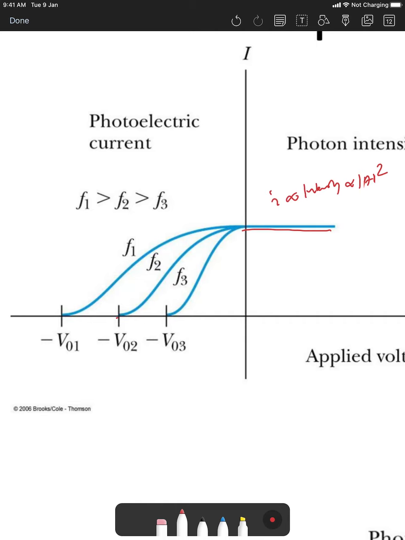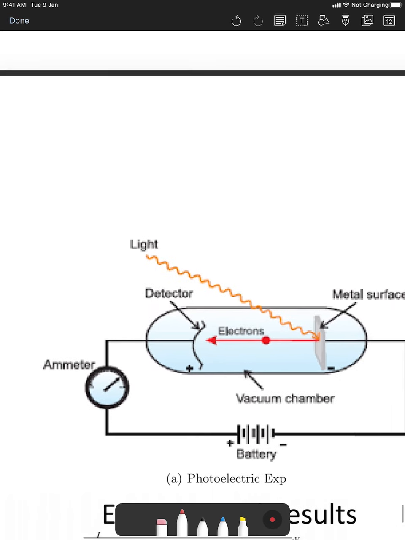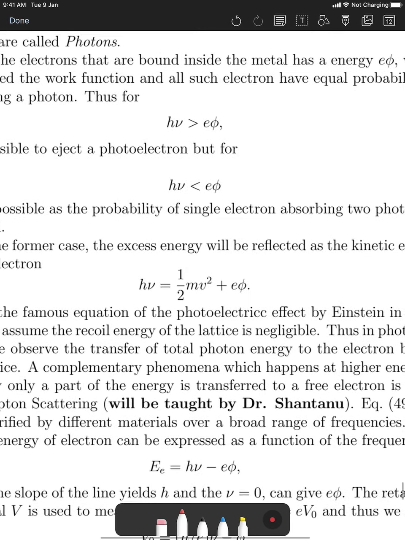So the particle description of current, that is the electron, was needed. The electrons coming out of the metal which cause the current have discrete energies, and it depends on which frequency of light you are putting in the experiment. I'll go into details. If you are not understanding, it's perfectly fine. I'll discuss this in the next lecture.